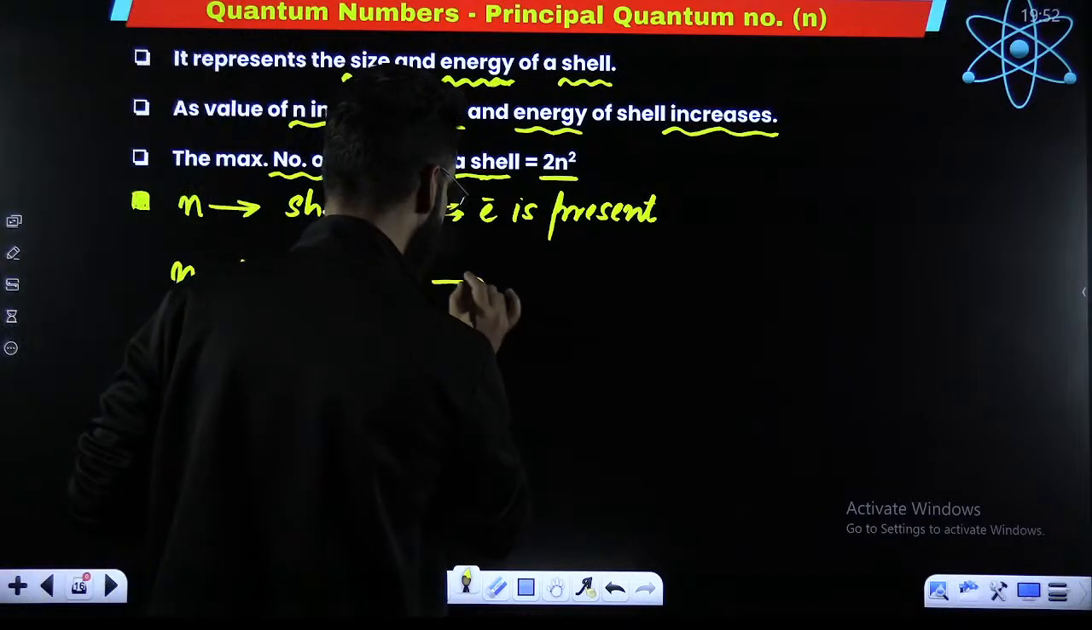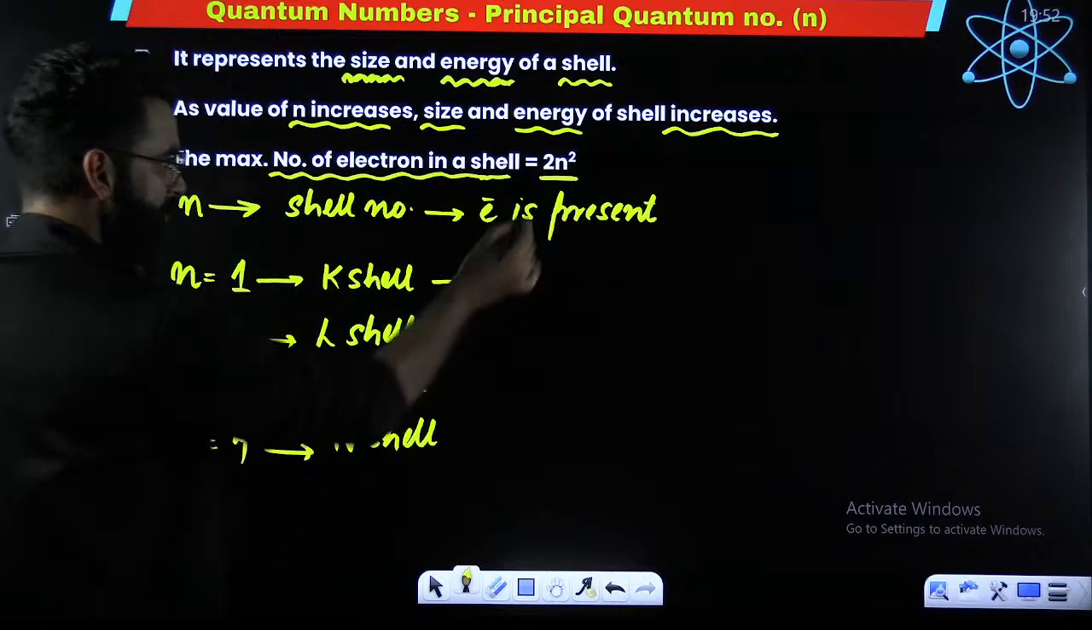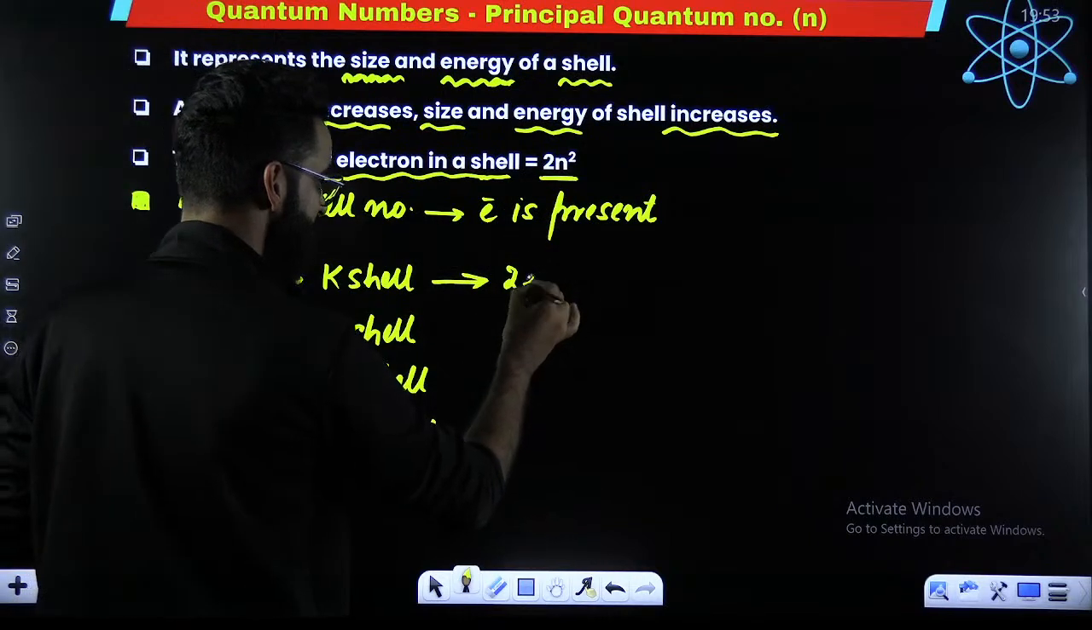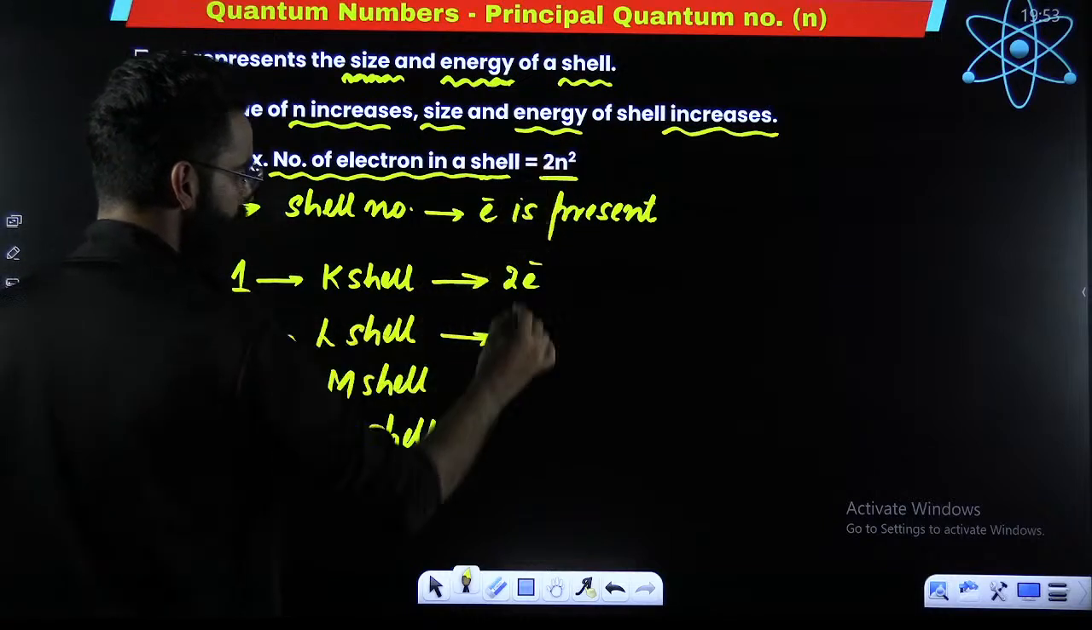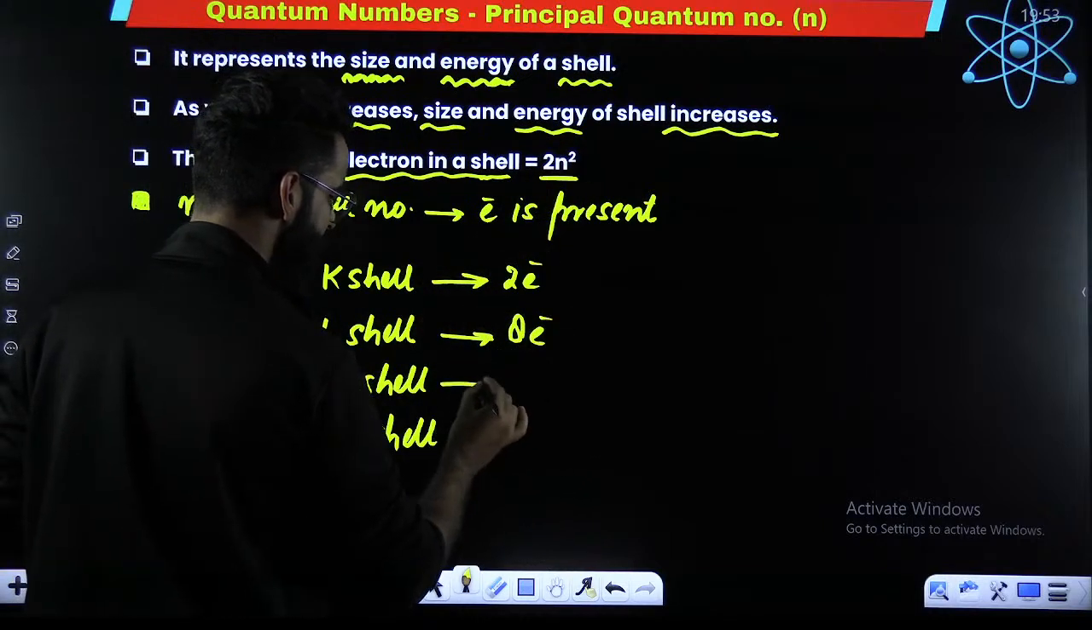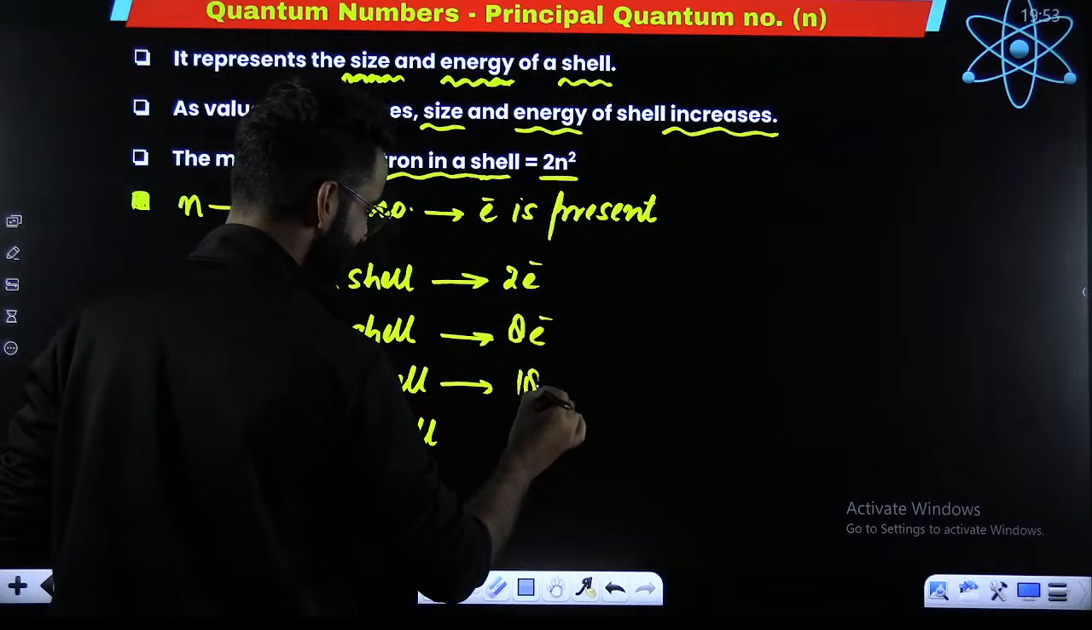So in the first shell, how many maximum electrons can be accommodated? Put the value of n as 1, so 2 electrons maximum. In the second shell, put the value of n as 2: 2 square is 4, 4 twos are 8. In the third shell, 3 square is 9, 9 twos are 18.